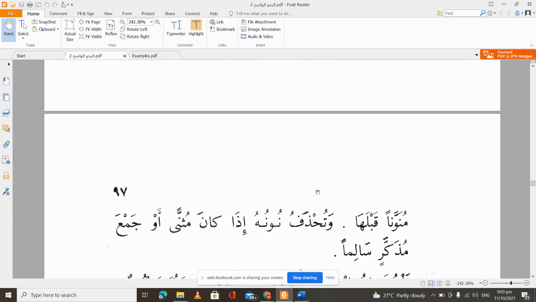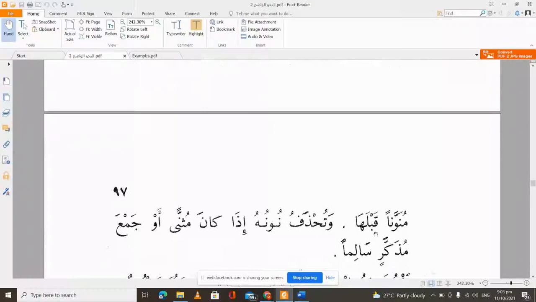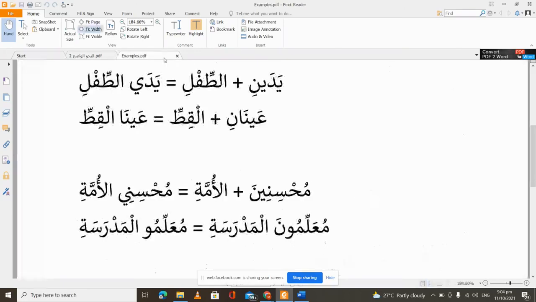In our second qa'ida we said the mudaf will remove the tanween, or if it is muthanna we remove the noon, or if it is a jam' mudhakkar salim. Remember that jam' mudhakkar salim is formed by adding a waw and noon to the noun in its raf' state, or when it is in jarr or nasb state, that waw becomes a ya. And that is why we have muhsinin.